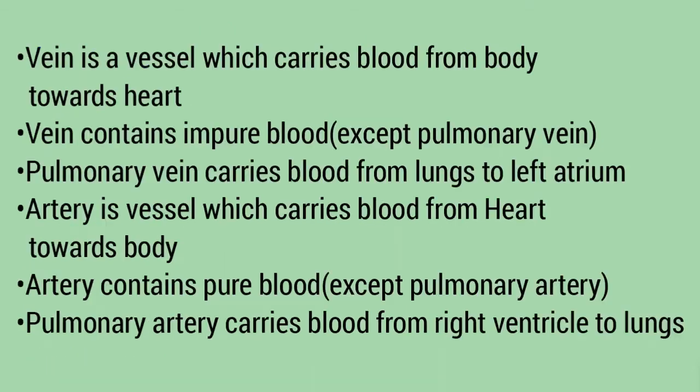A vein is a vessel which carries blood from the body towards the heart. Veins contain impure blood, which means carbon dioxide blood. The pulmonary vein is the exception, which always carries pure blood. The pulmonary vein carries blood from the lungs to the left atrium.